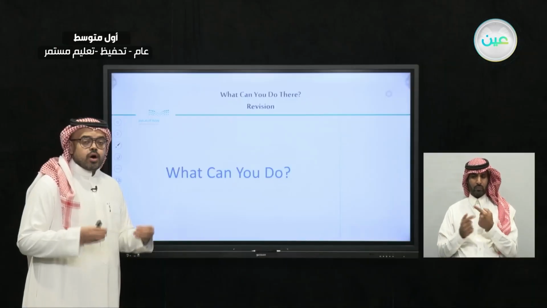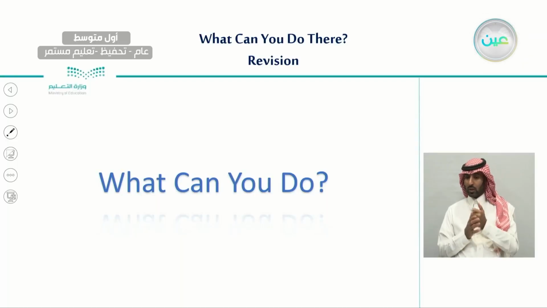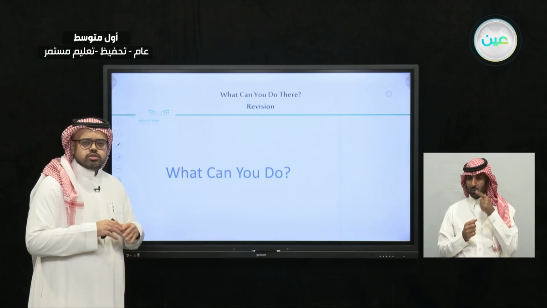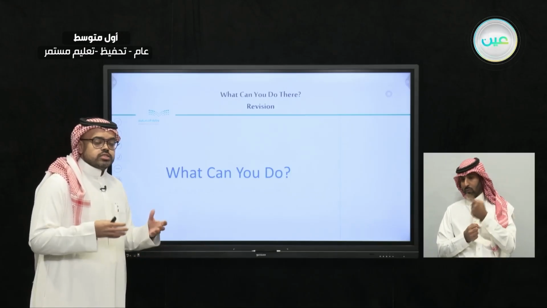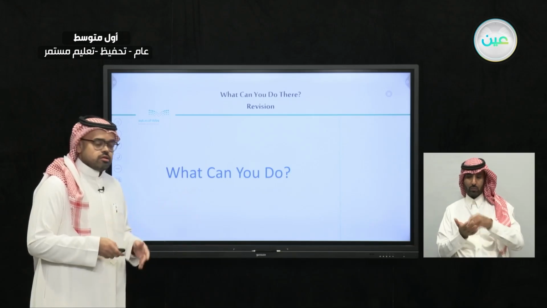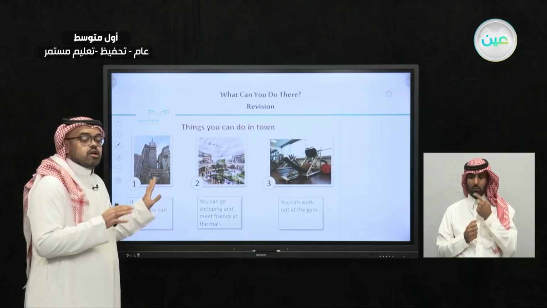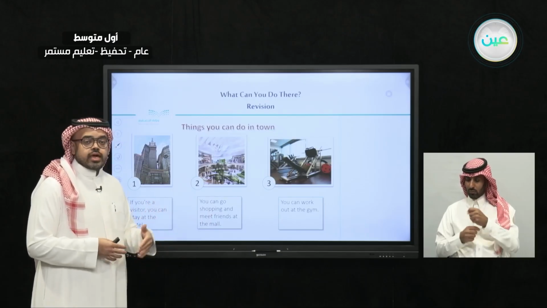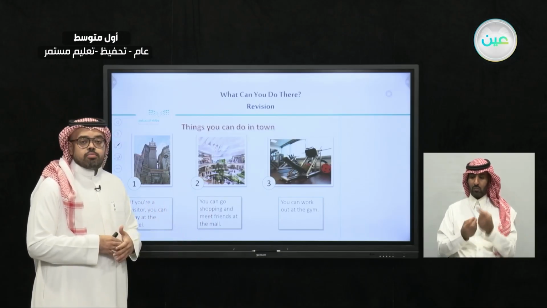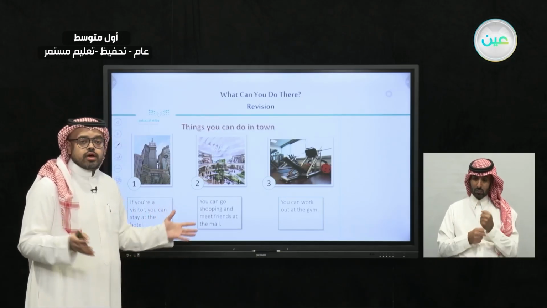Last lesson we have one main question to answer, which is what can you do? And we have shown you different pictures of different places, and we did say what can we do at these places. For example, when we go to a hotel, what kind of activity can we do in a hotel? We can say that we can stay at the hotel. And also number 2, at the mall, we said that we can hang out at the mall, we can buy different things, we can shop at the mall. So there are a lot of things we can do at the mall.